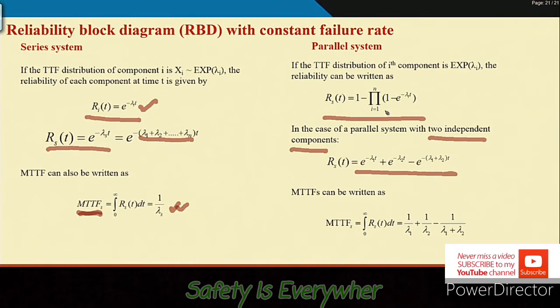So, 1 minus e to the power minus lambda 1 t when i equal to 1, and similarly with lambda 2 when i equal to 2. Putting i equal to 1 and i equal to 2 and multiplying the two, you will get this value, and the MTTF will be this one.